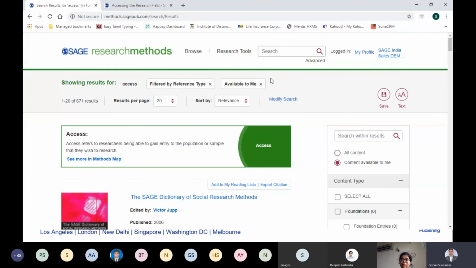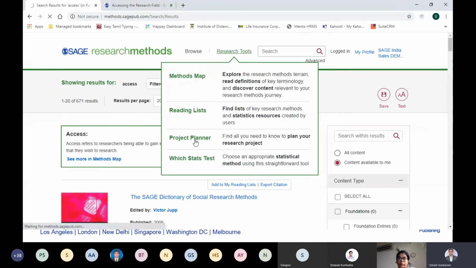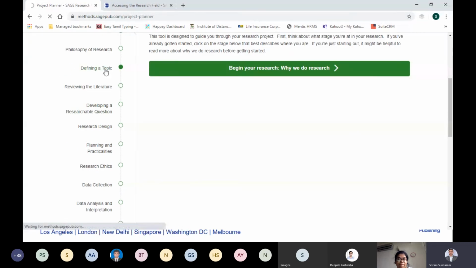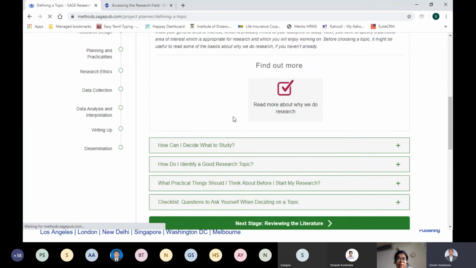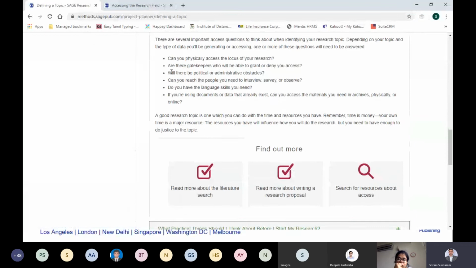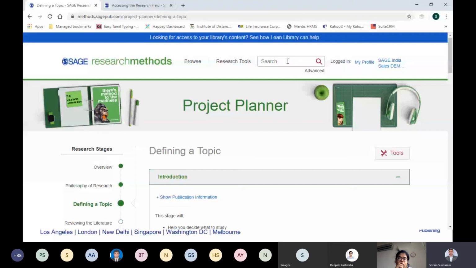While we discuss the project planner, I'll go back to the project planner. We were in defining a topic, reading the overview and how to identify a good research topic. Access questions were over here, and we searched access over here. From here we clicked and got into the platform, and we saw how to read a book, how to download, and how to search. This is one way of searching through your project planner. The other way is through your basic search in this platform. So that concludes one content type, which is books.